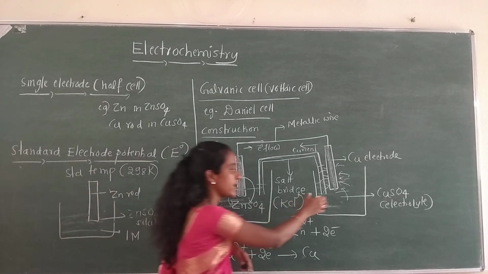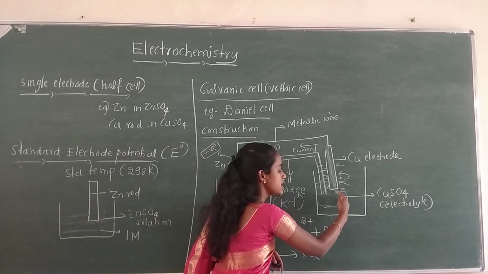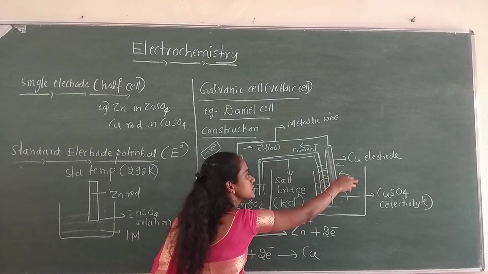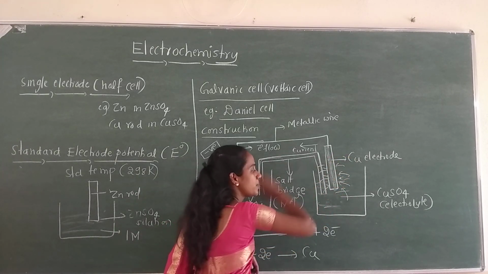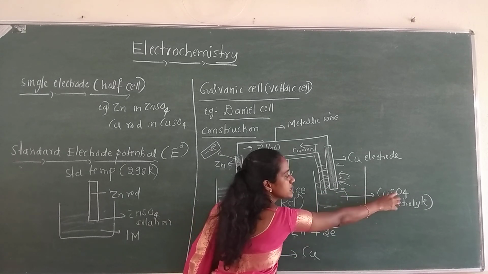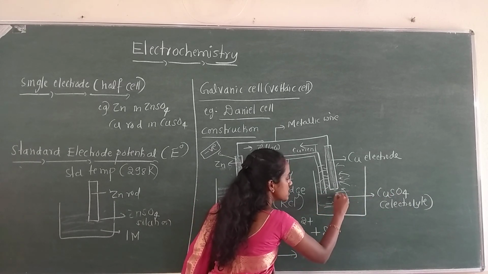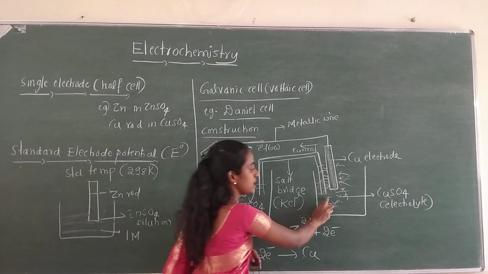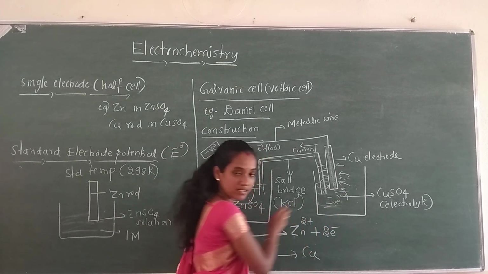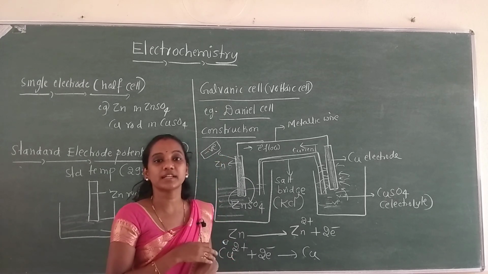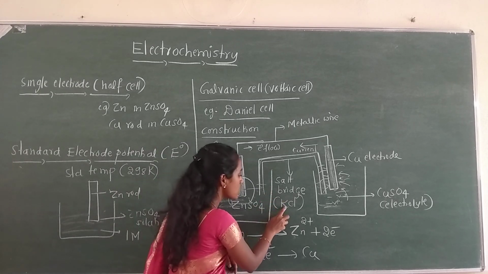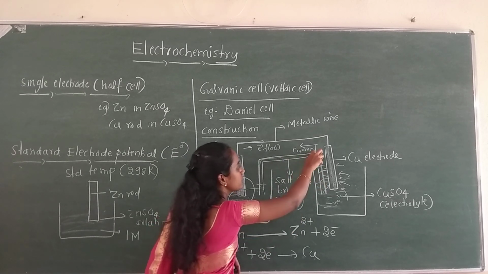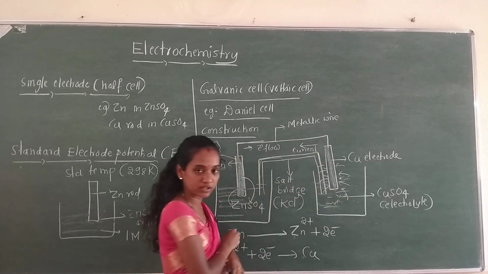Simultaneously, in the other compartment, see here, Cu2+ ions from the solution get deposited in the form of copper, right, leaving only sulfate ions, negative ions, in the electrolyte. Once again, the electrical neutrality is not balanced. So in order to maintain the electrical neutrality, the positive ions, that is K+ ions, which are present in the salt bridge, will diffuse into the electrolyte.